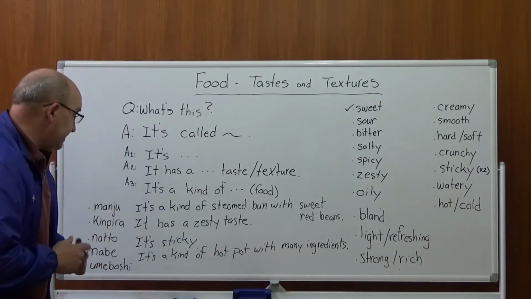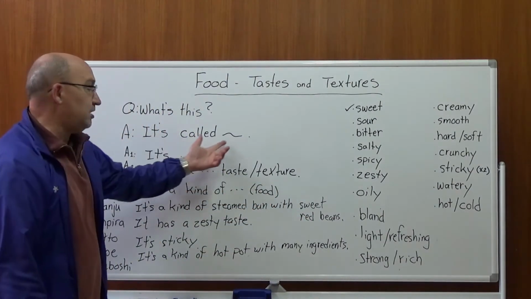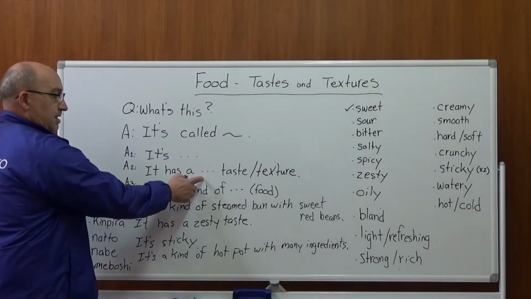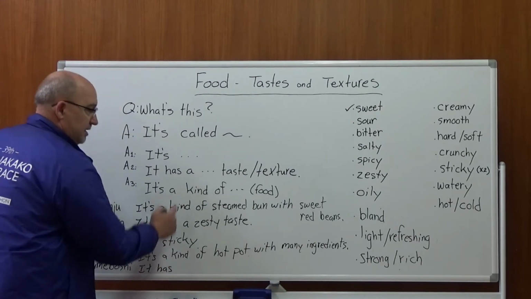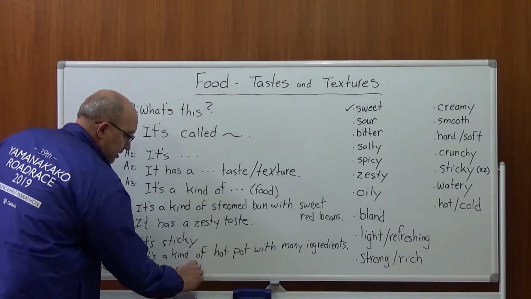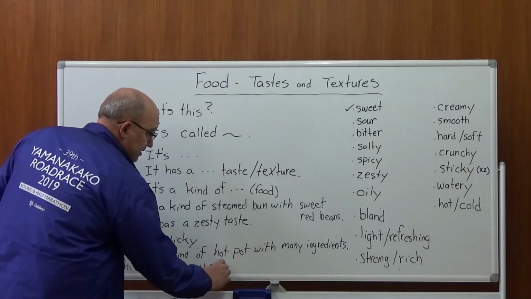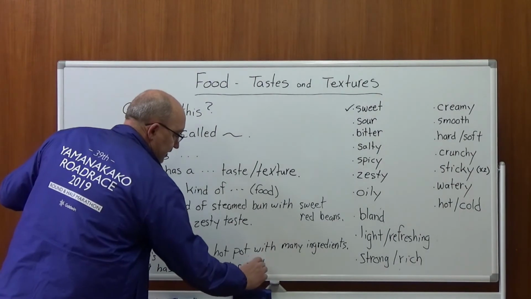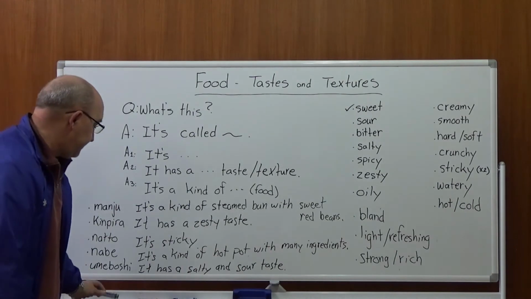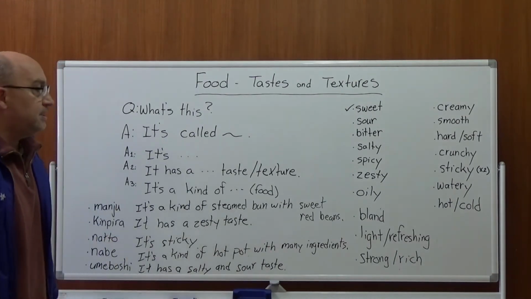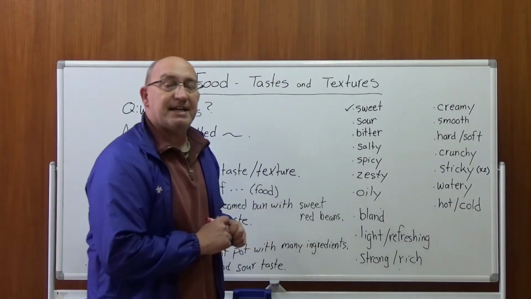Our last example, for example, the umeboshi. Well, the name, it's called umeboshi. Maybe we use, here, has. It has maybe salty, shoppai, and sour taste. So maybe both. So, when you're talking about tastes and textures, there are many ideas to use.